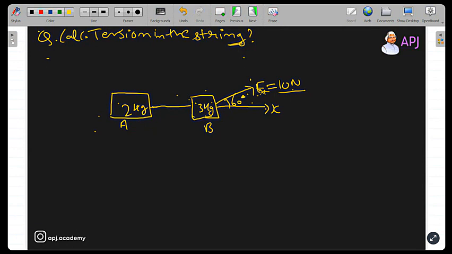So try to calculate the tension. I'll give you 1 minute. Just try to calculate the tension meanwhile.